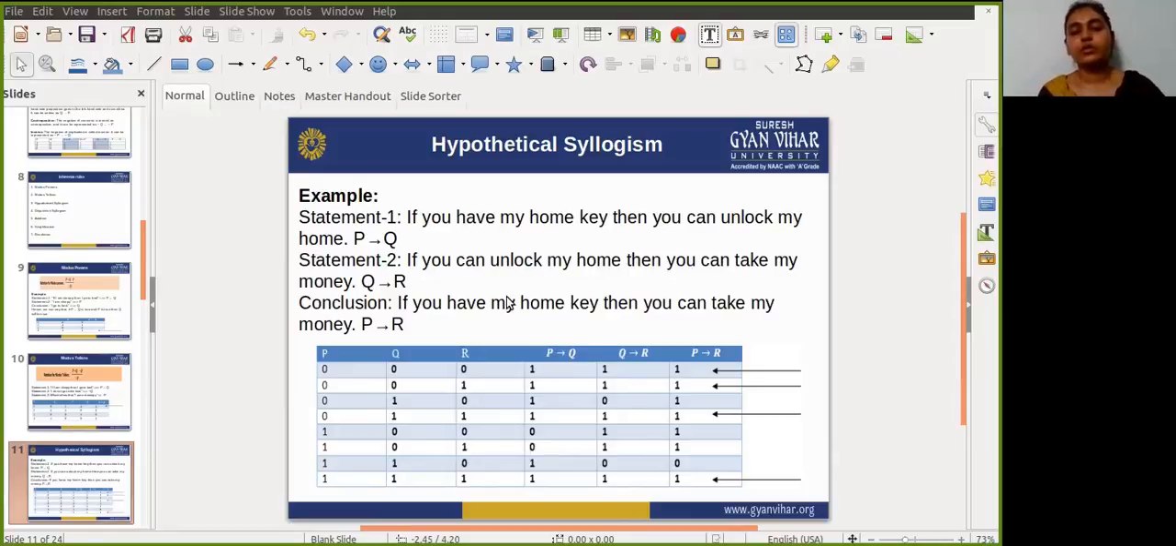Means by using a truth table, we show that if P implies Q is true and Q implies R is true, then in that case P implies R is also true. Okay.